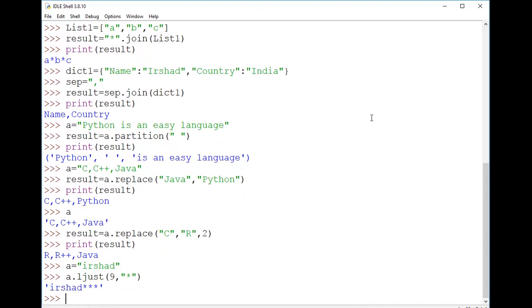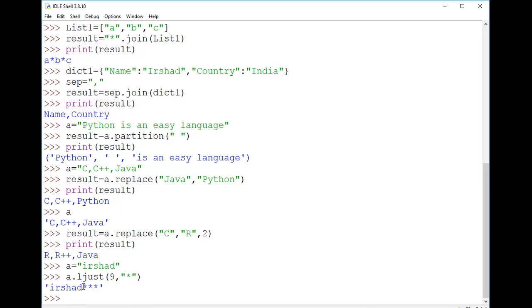Those 6 letters have come towards the left side, and for the remaining 3 positions it will be occupied with the string you have taken here. So you have taken a star here, so it is taking star for the remaining 3 positions. Like that, the things will work here.